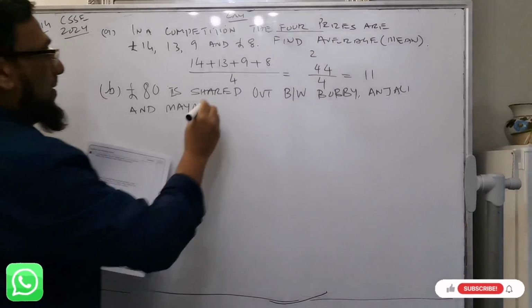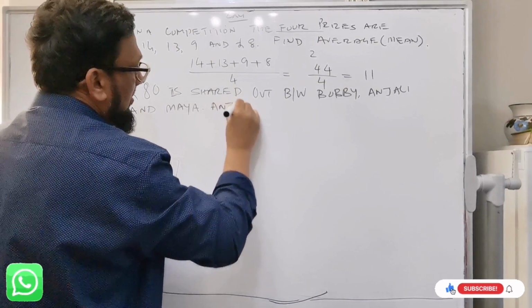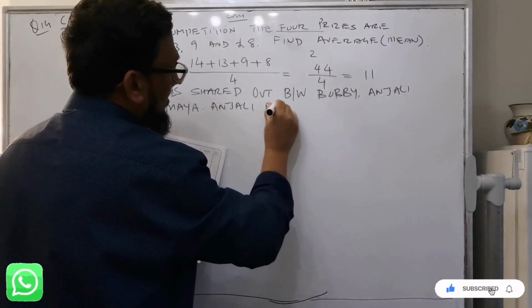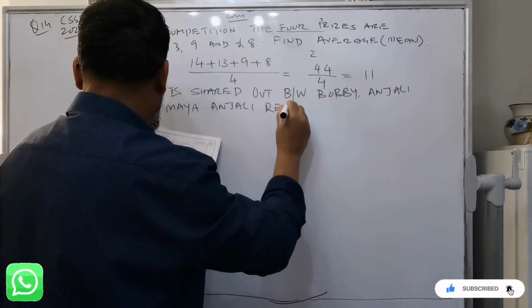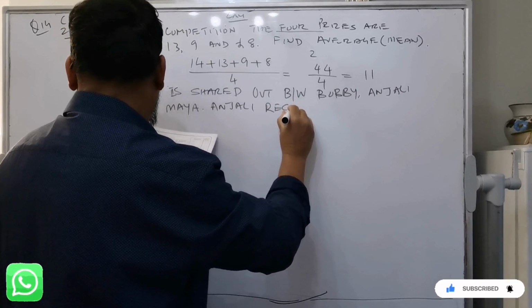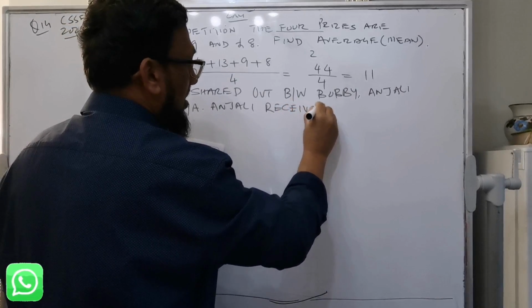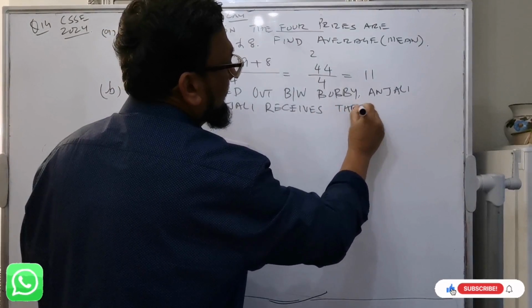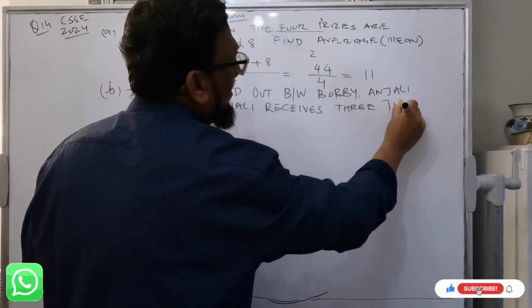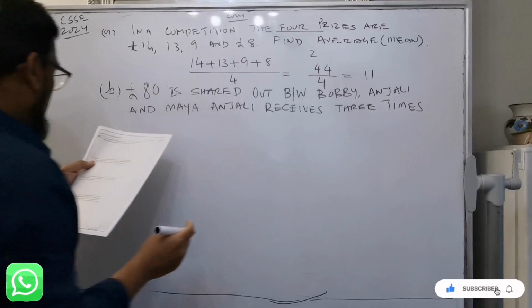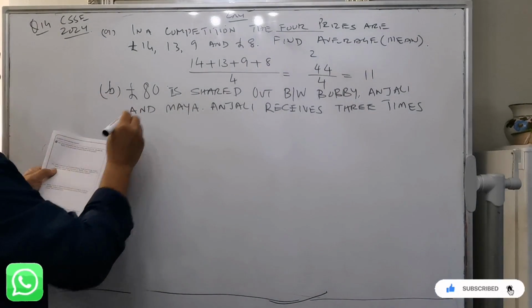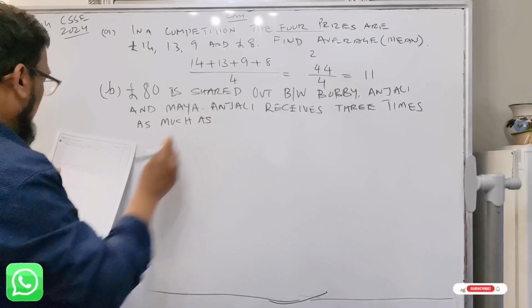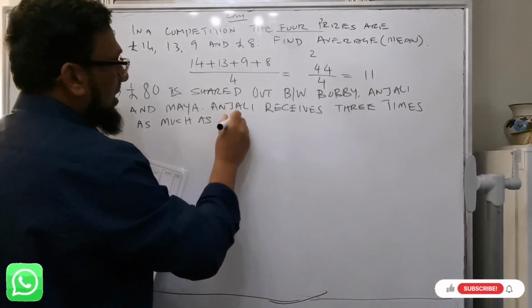Anjali receives 3 times as much as Bobby.